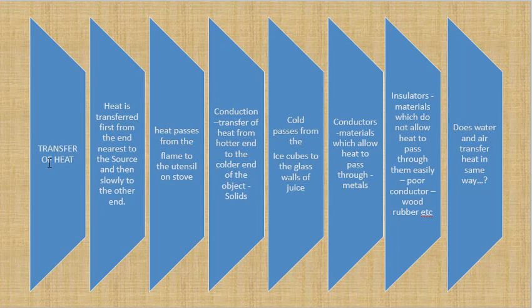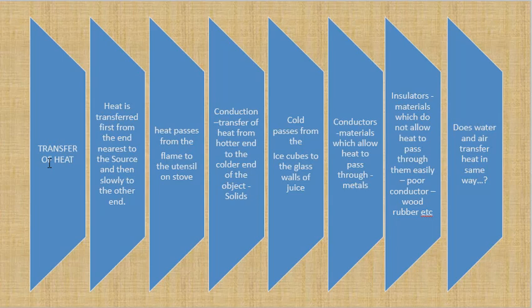How do you know? When you are sitting in a place, you know the seat becomes warm. When you keep a hot plate or water on a table, and then when you remove it, you will find that portion of the table is warm. So that is transfer of heat. So heat is transferred first from the end nearest to the source and then slowly to the other end.